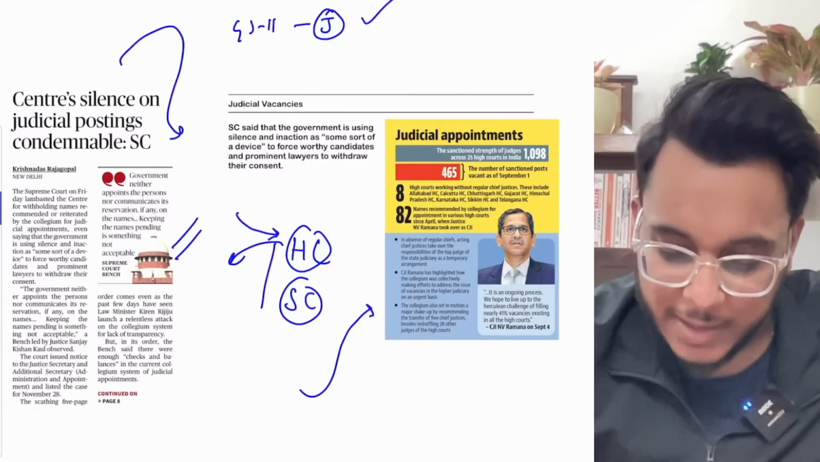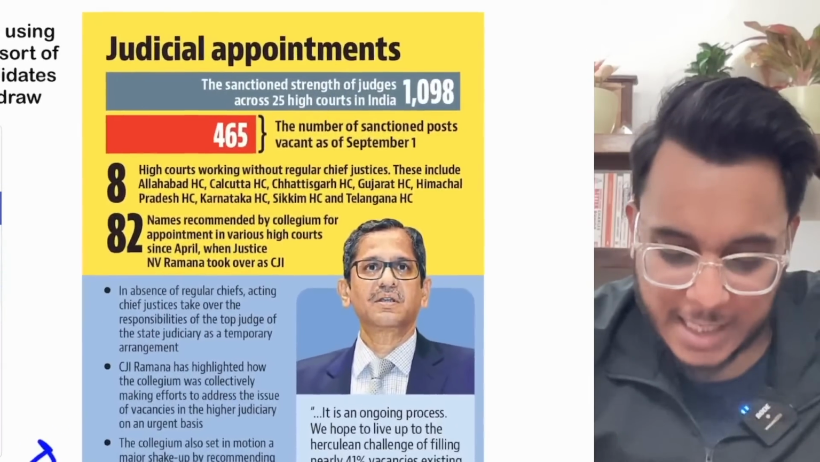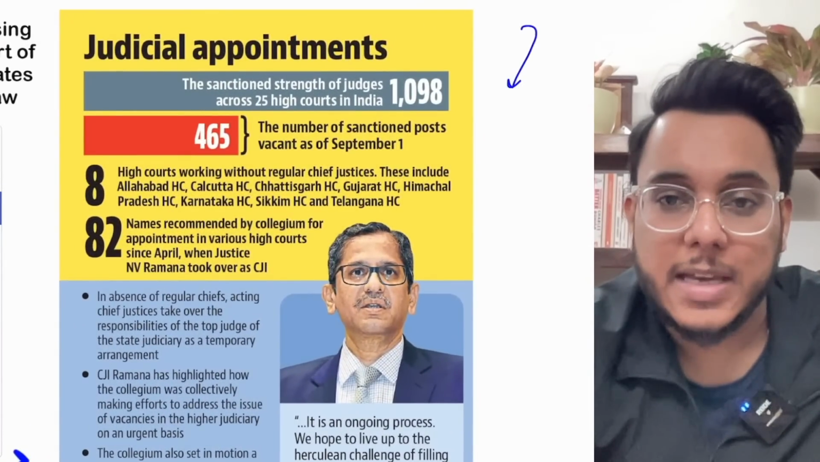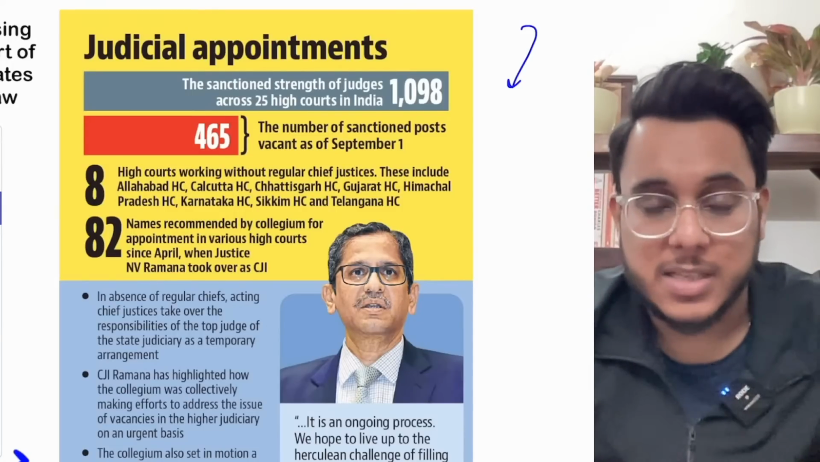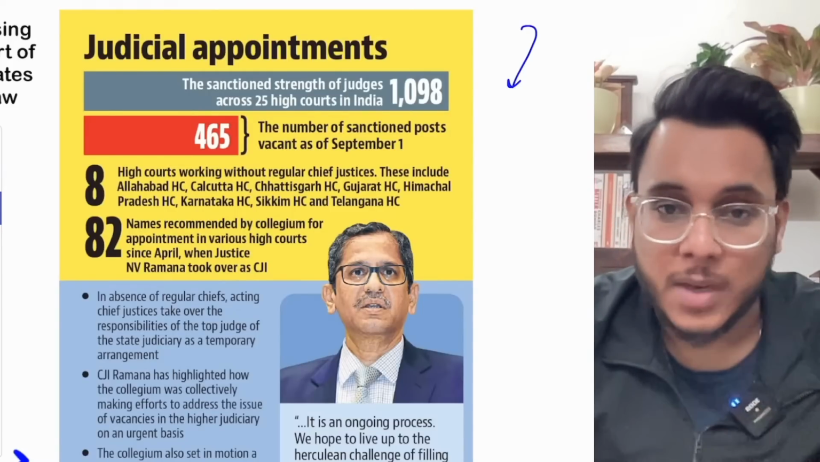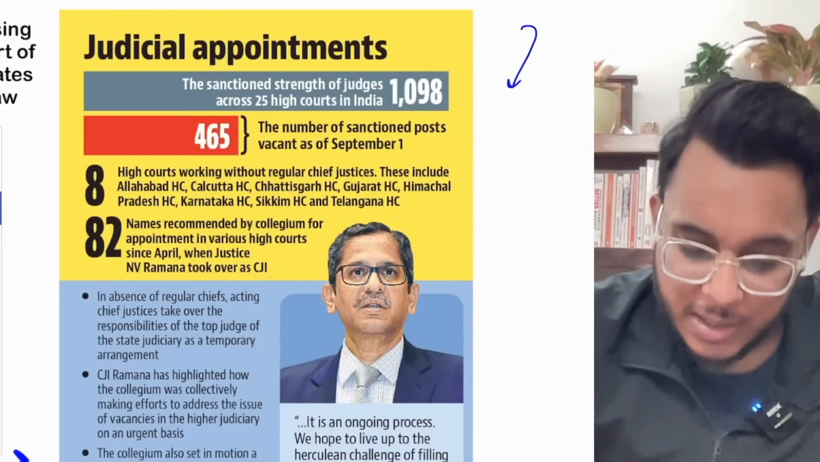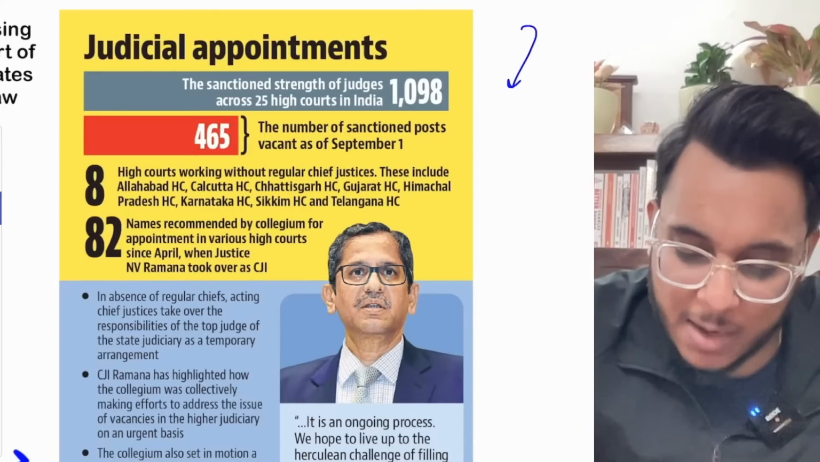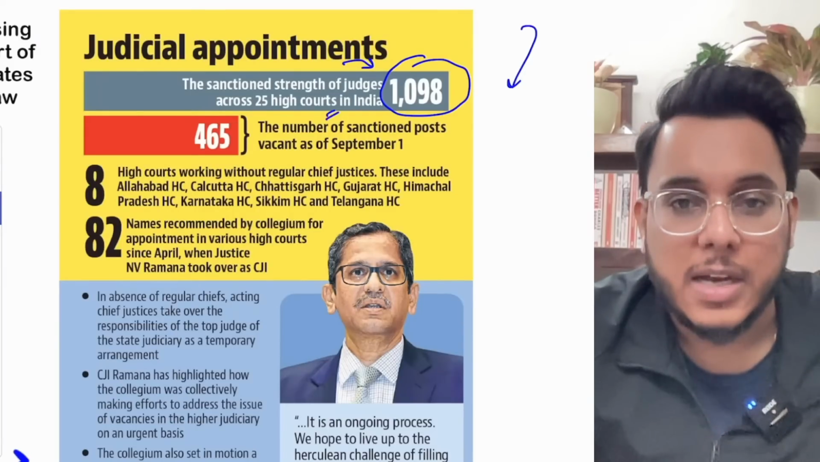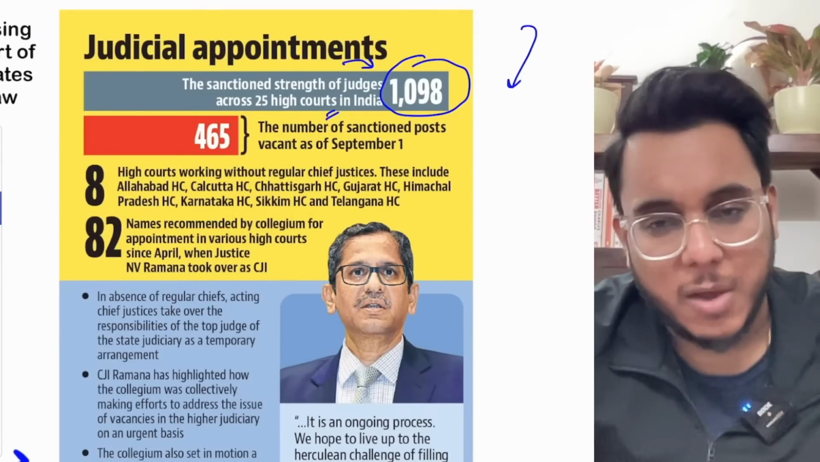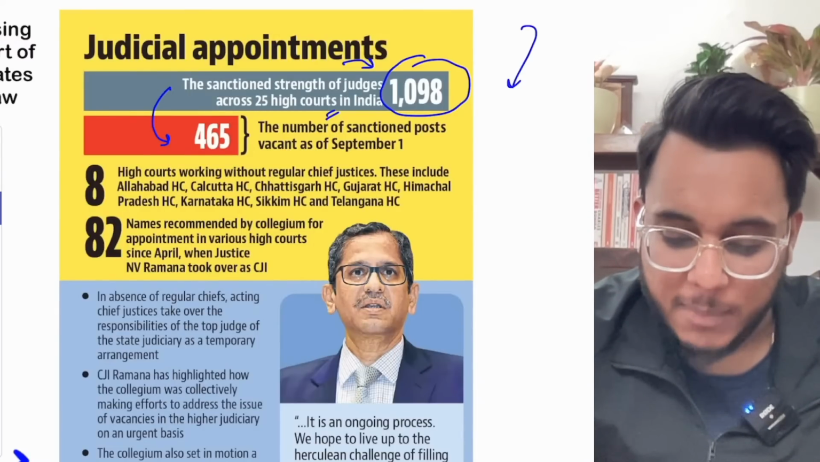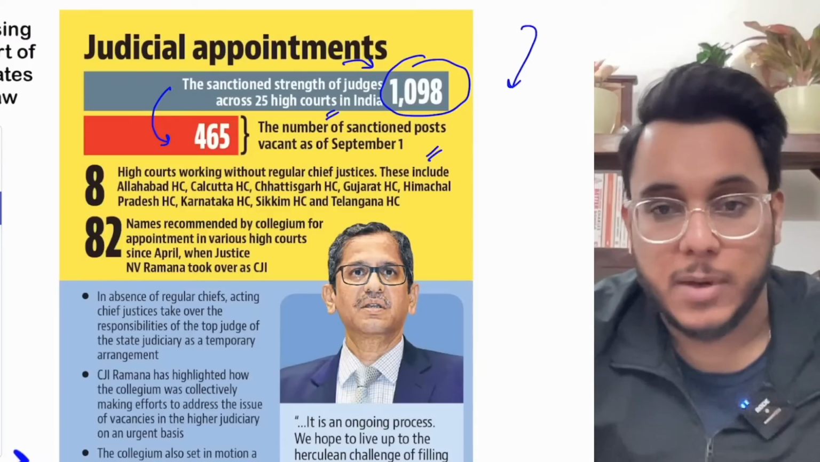Now see, when we talk about the higher judiciary, there are a lot of judicial vacancies, and specifically the former Chief Justice of India, Justice N.V. Raman, has emphasized the rising judicial vacancies. According to the data given, 1098 is the sanctioned strength of the judges across the 25 high courts of India. Out of that, 465 sanctioned posts were vacant as of September 1.